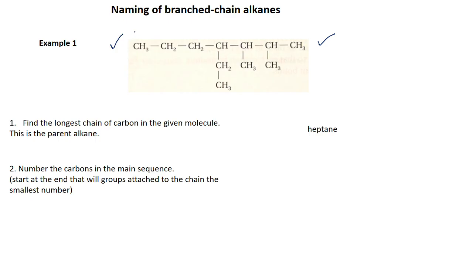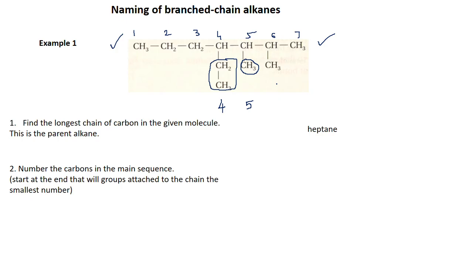So if I start from here and number it 1, 2, 3, 4, 5, 6 and 7, what are the locations of the substituent atoms? To which carbon atoms are they attached? There is one substituent attached to the 4th carbon. Then there is a second substituent attached to the 5th carbon.